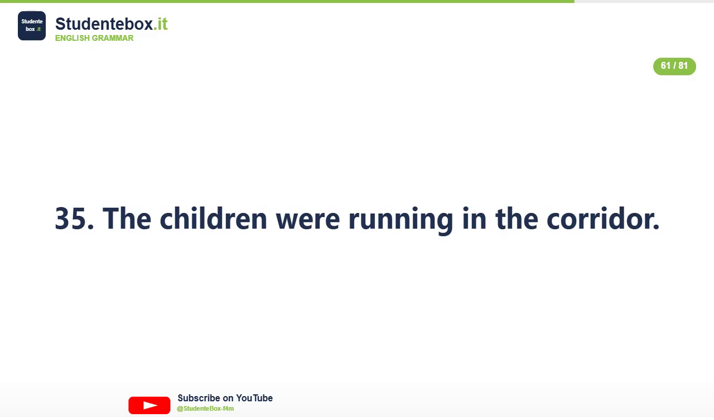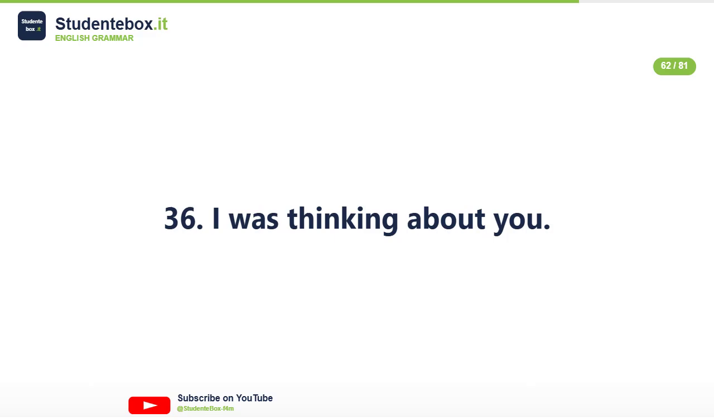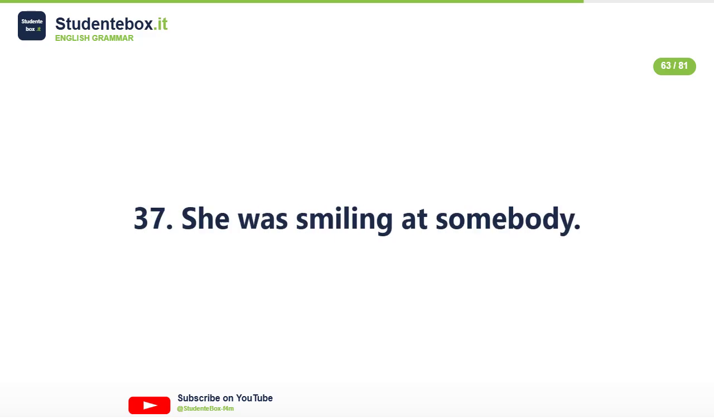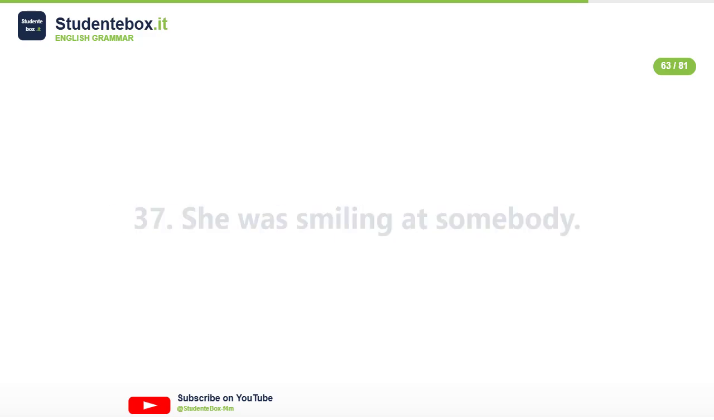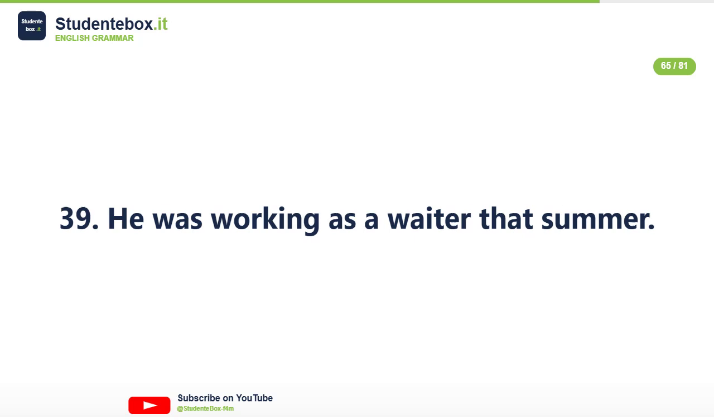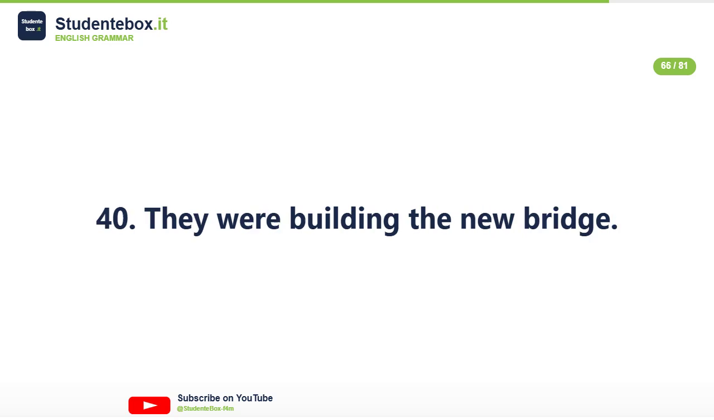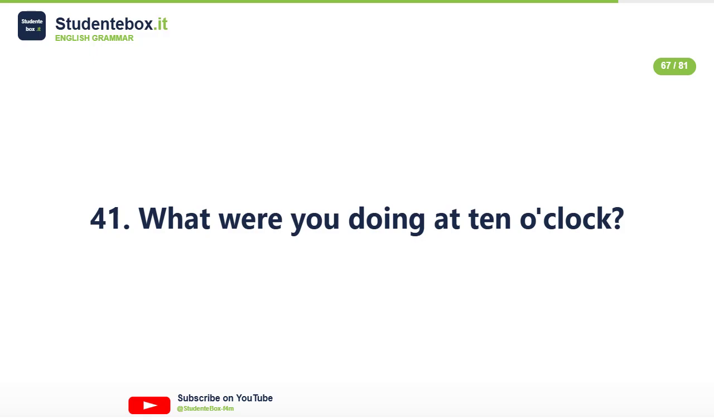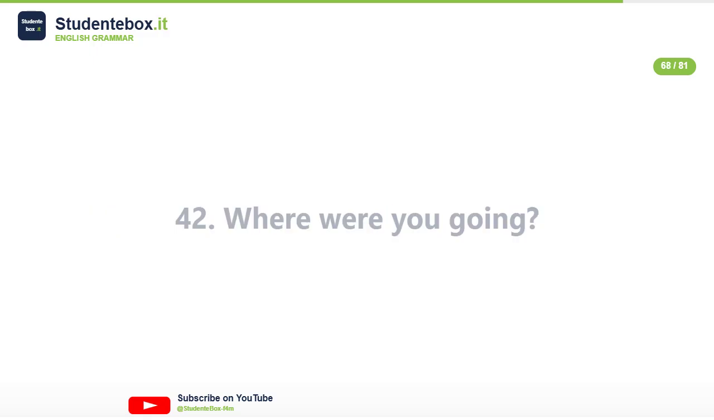37. She was smiling at somebody. 38. We were living in a small flat then. 39. He was working as a waiter that summer. 40. They were building the new bridge. 41. What were you doing at 10 o'clock? 42. Where were you going? 43. Who were you talking to? 44. Why was she crying?